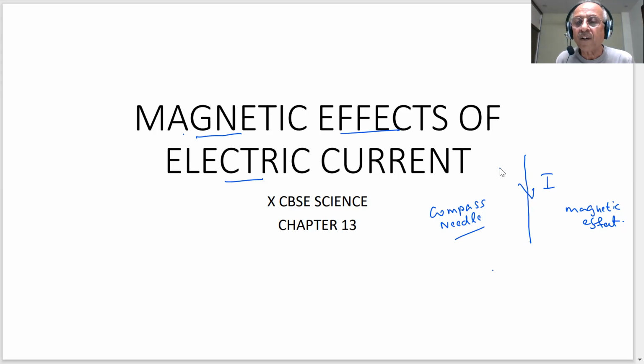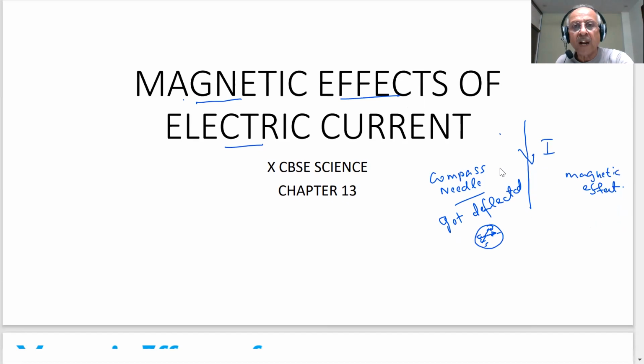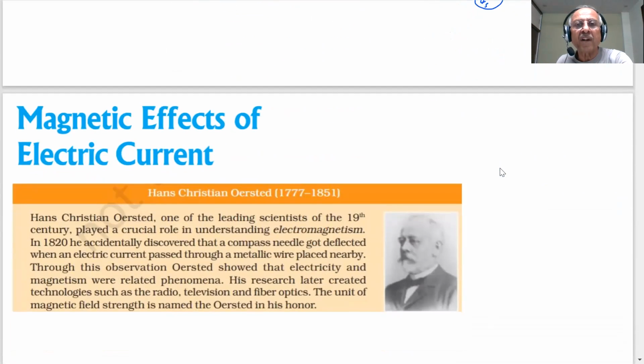If you have a compass needle, there is a very light bar magnet inside it. This needle points in a definite direction, and it gets deflected when brought near the conductor carrying the current. That is what we mean by magnetic effects of current.